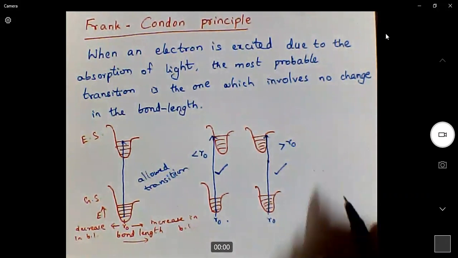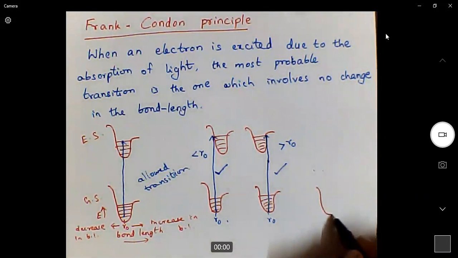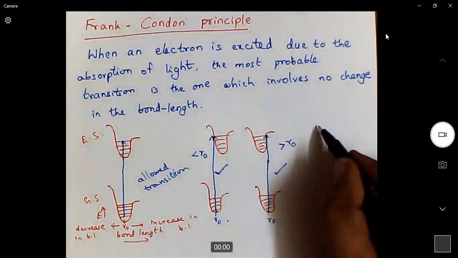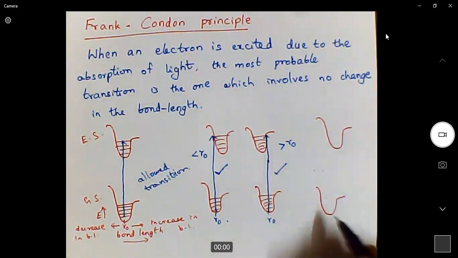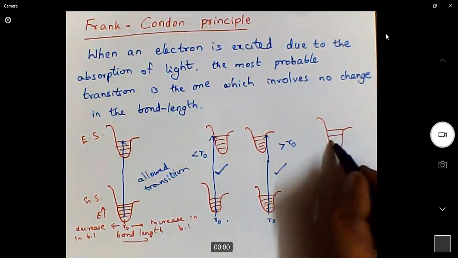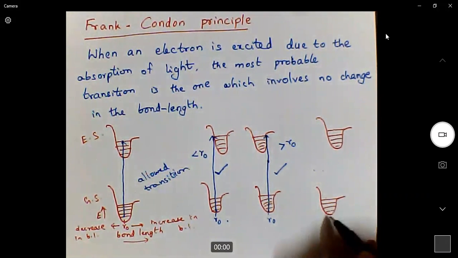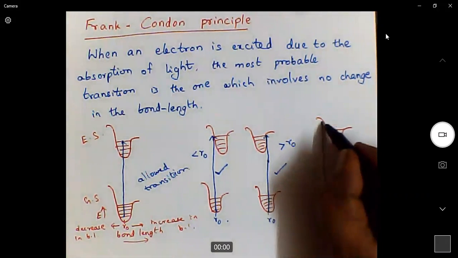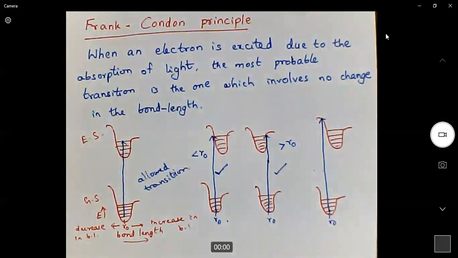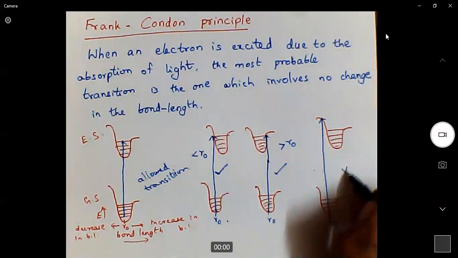Then what are the non-acceptable electron excitations? If an electron transition leads to a very huge change in the bond length, say for example, if it is exciting from here to this much energy, this is not an allowed transition.